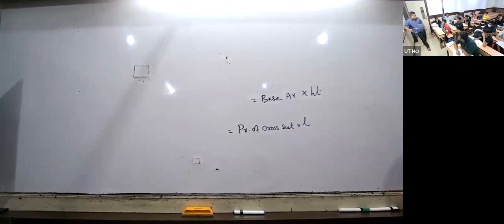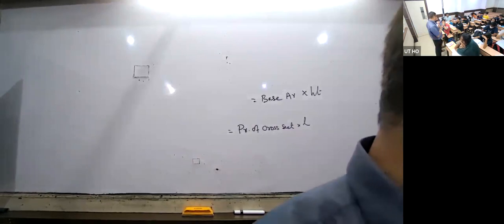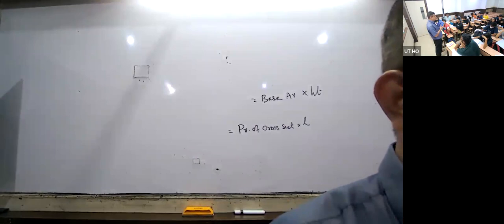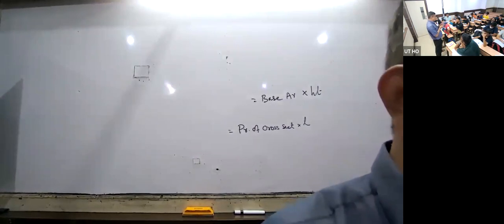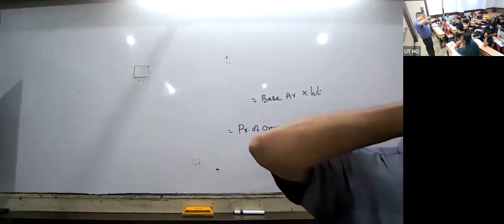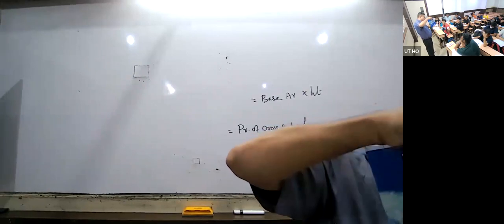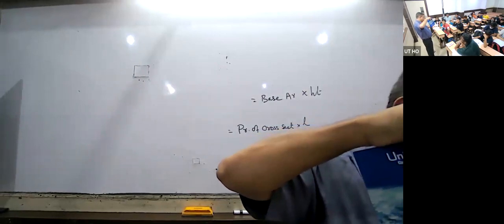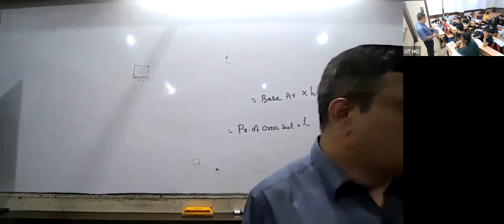Sir, how do we find the perimeter of a cuboid? I'll tell you, it's not the perimeter of the cuboid. For the cross section, you will take the base. The base is a rectangle. A cuboid does not have any perimeter; only plane figures have a perimeter. Understood now? If you take this face, it has a perimeter. The cross section means if you cut this way, whatever is coming is called the cross section. That is the same as the base. Understood or not?